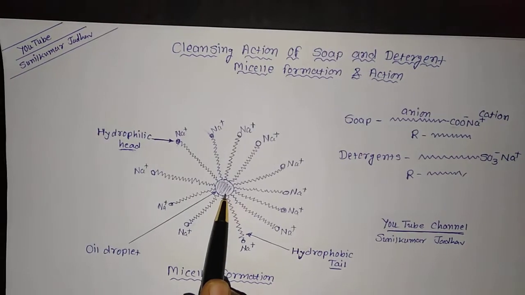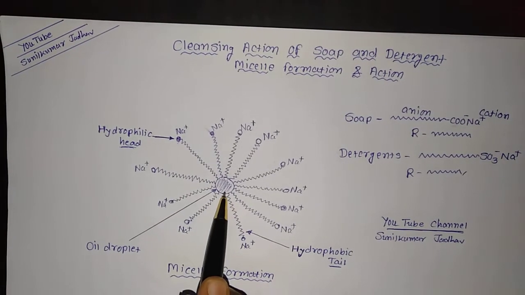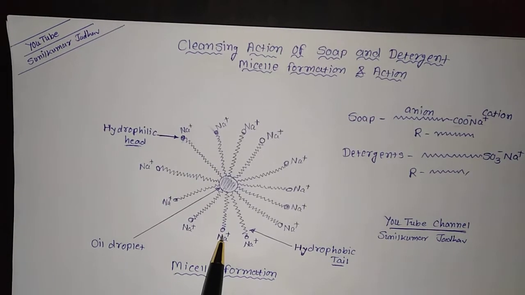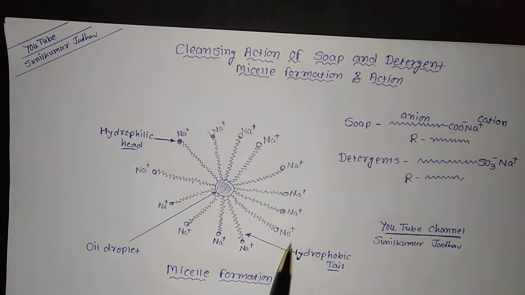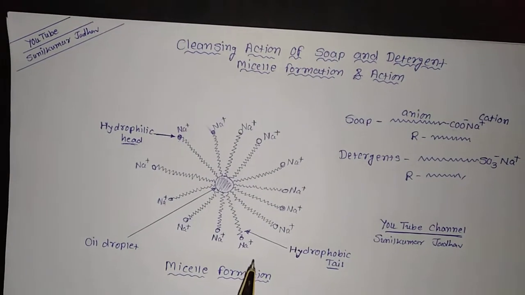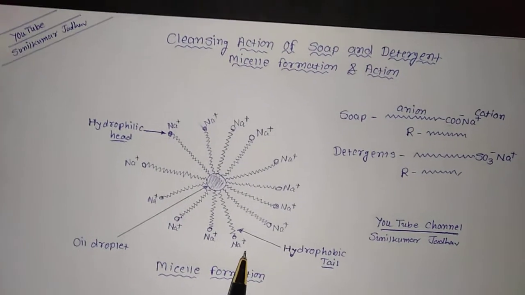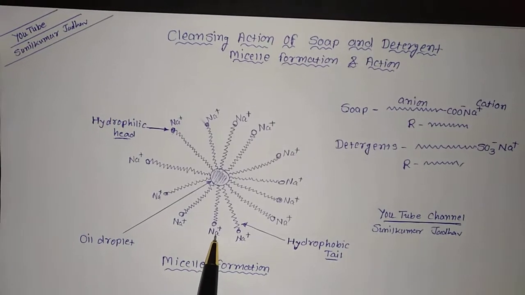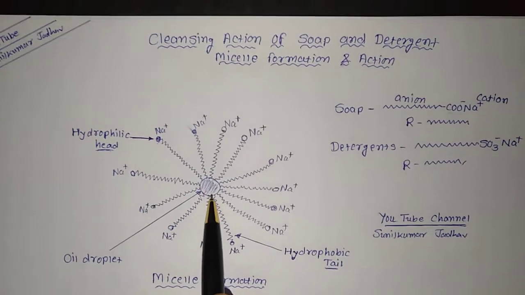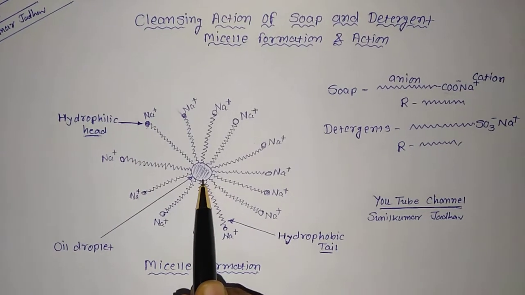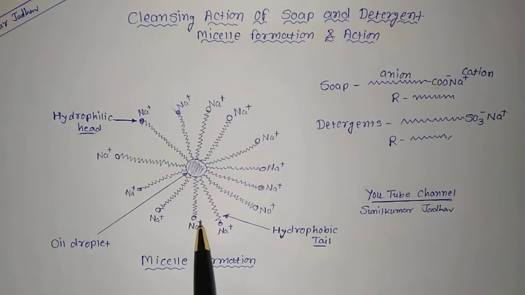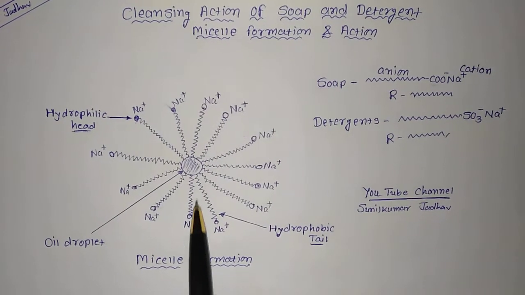This sticks with the oil or grease or dirt, and this tries to remain in the water, and this is how the entire micelle formation occurs. Now what would happen when we rinse the cloth? This will try to remain in the water, this will try to stick with the oil or grease, hence when we rinse, this will stick to the grease and this will pull it into the water.